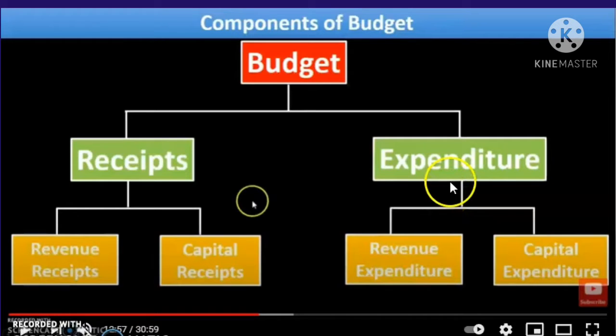Then the expenditure part means all the expenditure that has been incurred by the government for the welfare of the people. That is, how much amount has been spent by the government for the development of the economy. So it is also classified into two, that is revenue expenditure and capital expenditure.